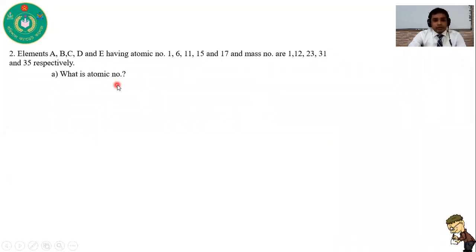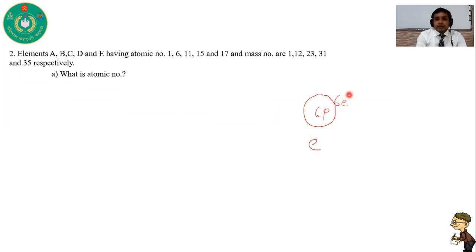What is atomic number? You already know that in the atom, if it is carbon, there are 6 protons in the center and 6 electrons in the outermost shell. So the total number of protons is known as atomic number.